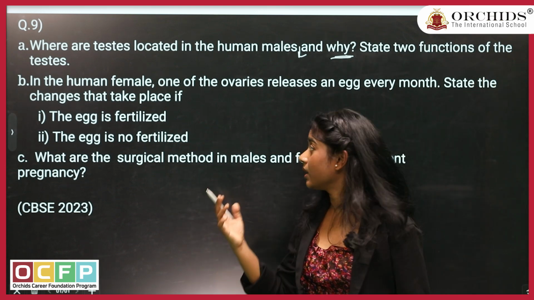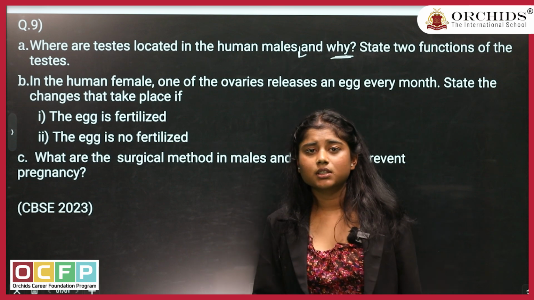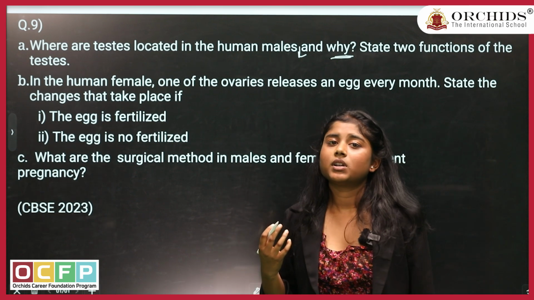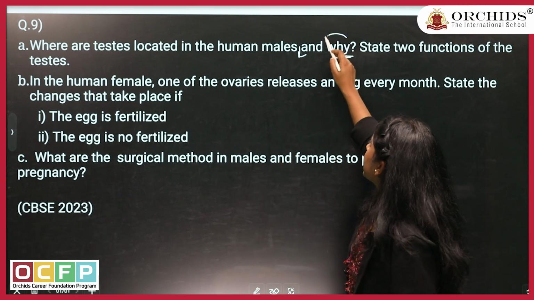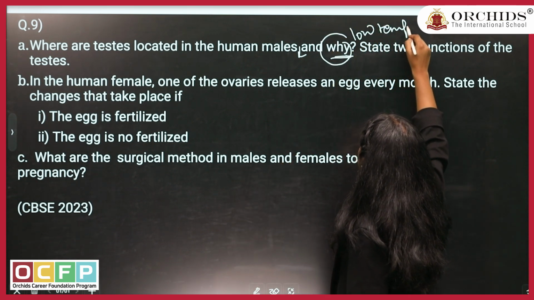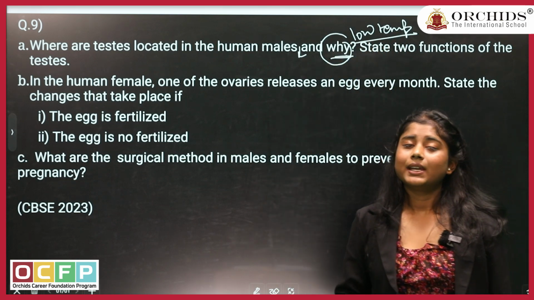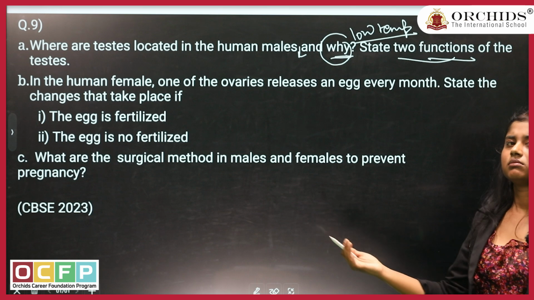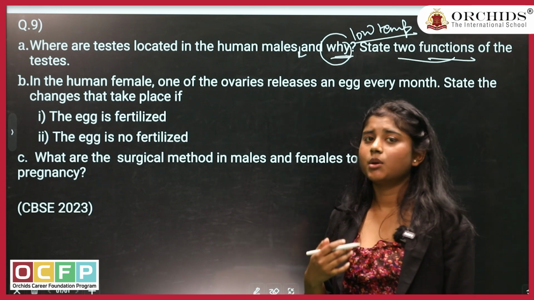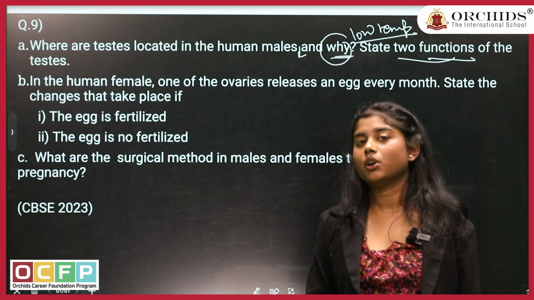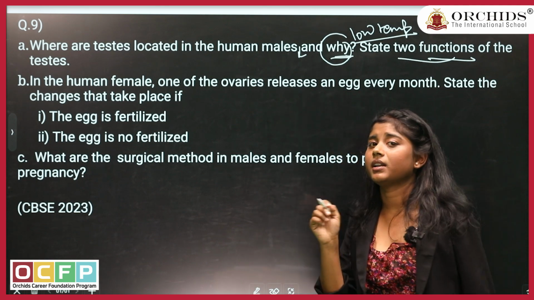So the testes in the male reproductive system are located outside of the male body. Why? Because they need low temperature for the production of healthy sperm. The 2 functions, as I have discussed, are the production of sperm and the production of a male sex hormone known as testosterone. You will be writing and underlining these 2 things.